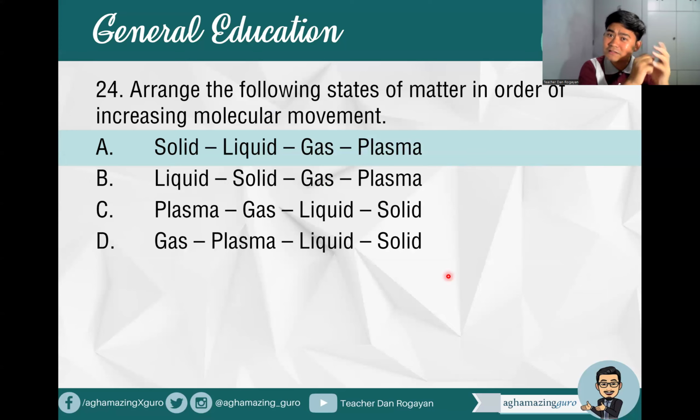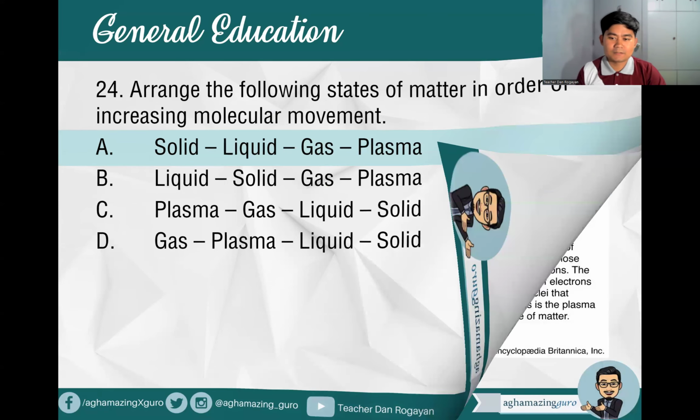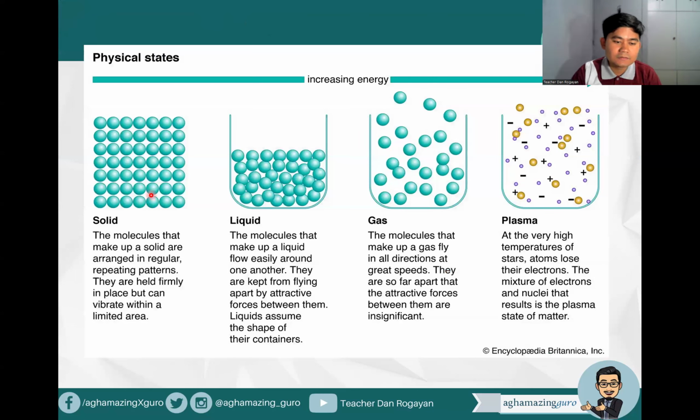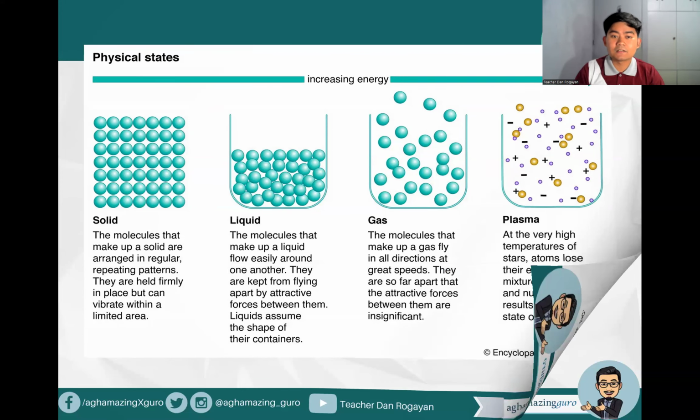Remember, the molecules of solid are very tight, so their molecular movement is very low. And then increasing, liquid, medyo magkakahiwalay na, gas, sobrang hiwa-hiwalay, and then of course your plasma, the fourth state of matter. A solid has a long-range and regular repeating pattern firmly in place, while in plasma, at very high temperature atoms lose their electrons, and the mixture of electrons and nuclei that results is the plasma state of matter. So increasing energy, increasing molecular movement.